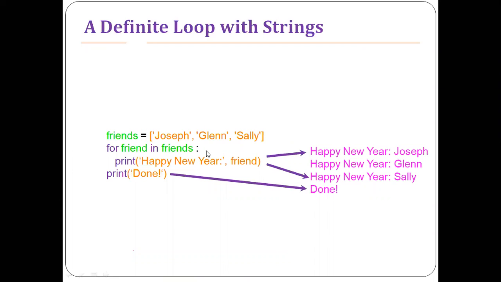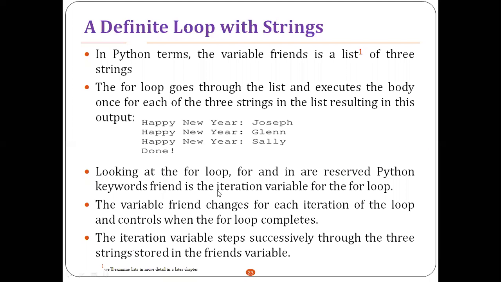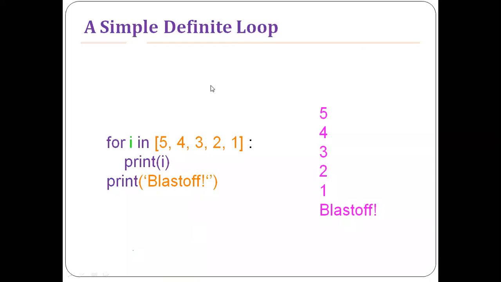It holds one variable from the friends list. The iteration variable steps successfully through the three strings stored in the friends variable. All right. A simple definite loop.